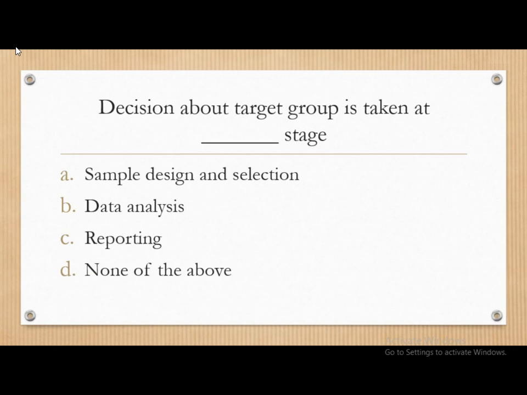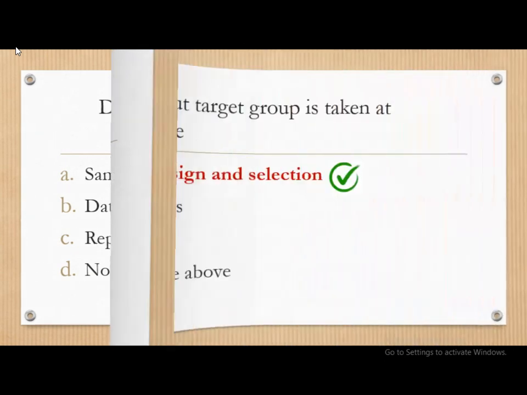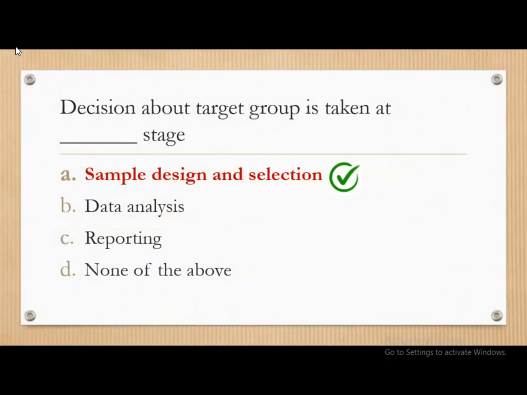Next question. Decision about target group is taken at dash stage, whether it is sample design and selection, data analysis, reporting, or none of the above. The correct answer is decision about target group is taken at sample design and selection stage.